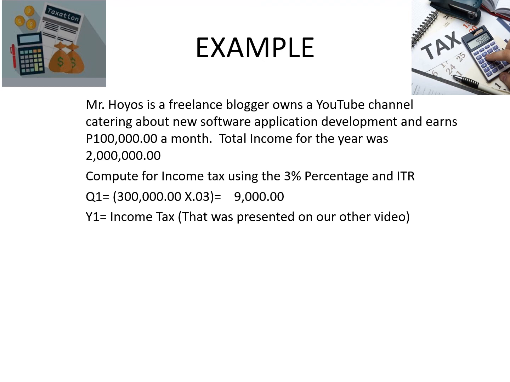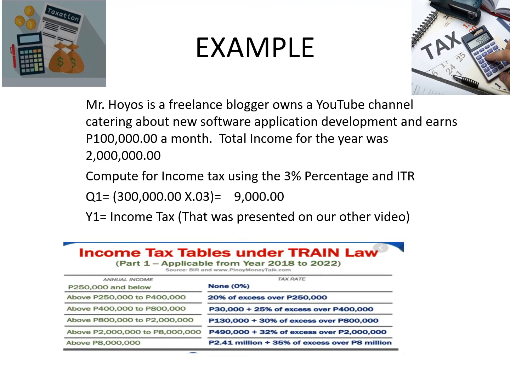Okay? So these are now subject to our tax table. Since it's 2 million, it would be in the bracket above 800,000 up to 2 million. Okay?